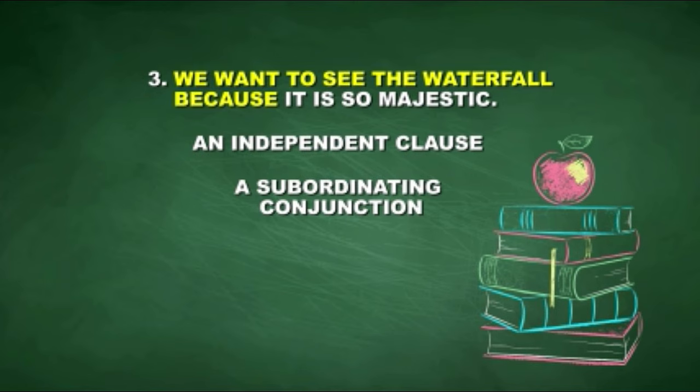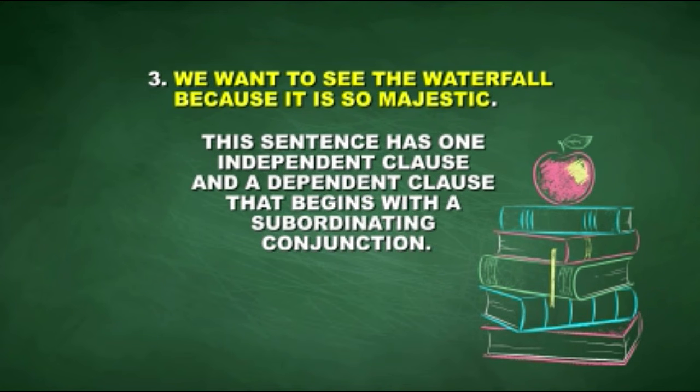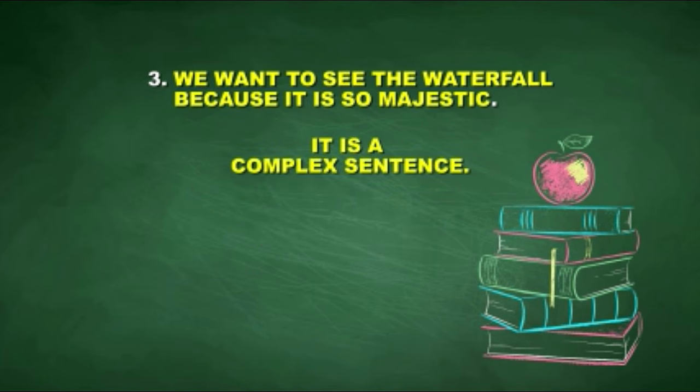Finally, I see a dependent clause, because it is so majestic. I know that is a dependent clause because it doesn't express a complete thought. So, this sentence has one independent clause and a dependent clause that begins with a subordinating conjunction. It is a complex sentence.